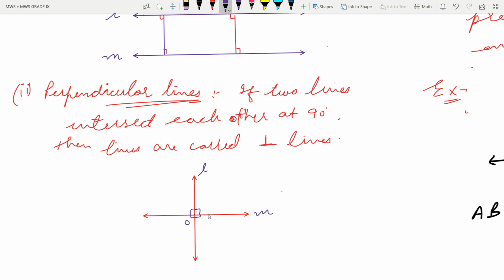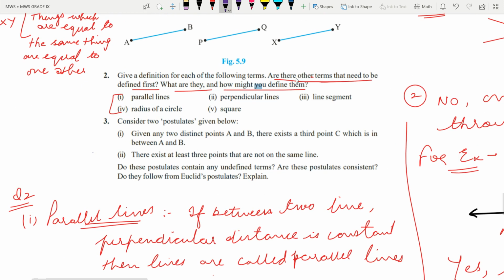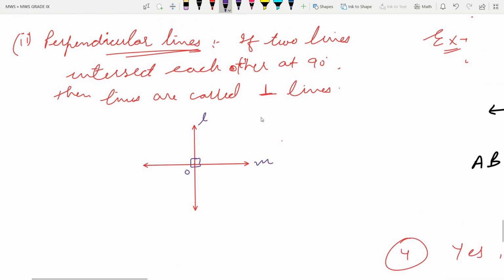So what should be defined before defining perpendicular lines? We should know what are lines and what are angles. If we know the definition of lines and angles, then we'll be able to understand what are perpendicular lines. Simple. As in the question, are there any other terms that need to be defined first? Yes, a student should know the definition of angles and lines, then he'll be able to understand perpendicular lines. Then the third part.